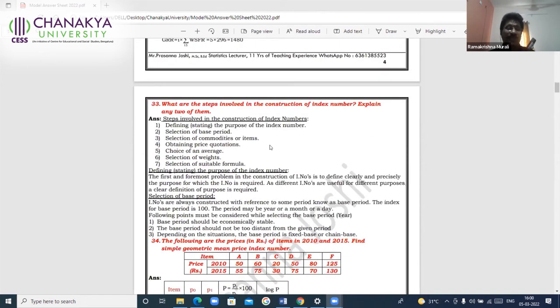This is what I told you, theory questions. Here it is asked: What are the steps involved in the construction of index numbers? Explain any 2 of them. Or sometimes you may be asked, explain briefly all the steps in the construction of index numbers. Whatever the better way you write like this, the teacher might think, so this answer deserves only 4, not 5.